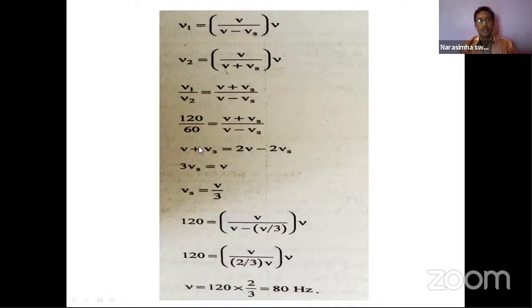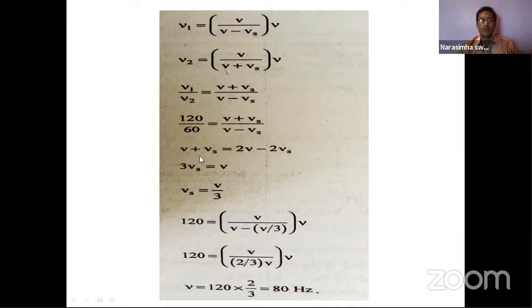Then simplify this, then how much are you getting here? V plus Vs is equal to, multiplied with the 2 on both sides, 2V minus 2Vs. It will be cancelling 2 parts. Right. So 2V and here V, and minus 2Vs and here Vs. So how much are you getting? So this plus Vs will go, this will take this Vs to this side, so it will be plus. So 3Vs is equal to, we are taking this side to V minus V, it will be V. Right? So 3Vs is equal to V.